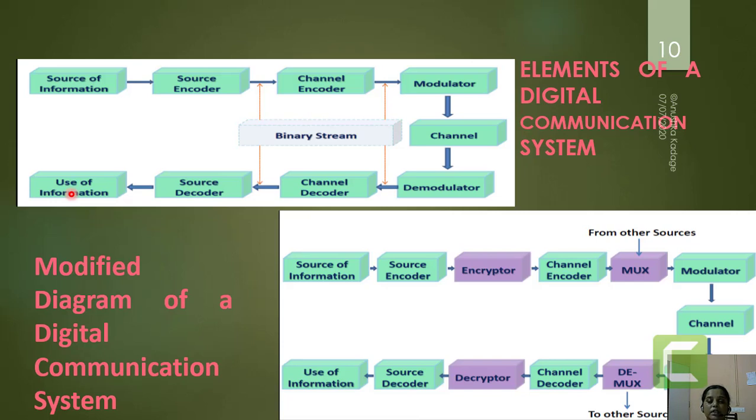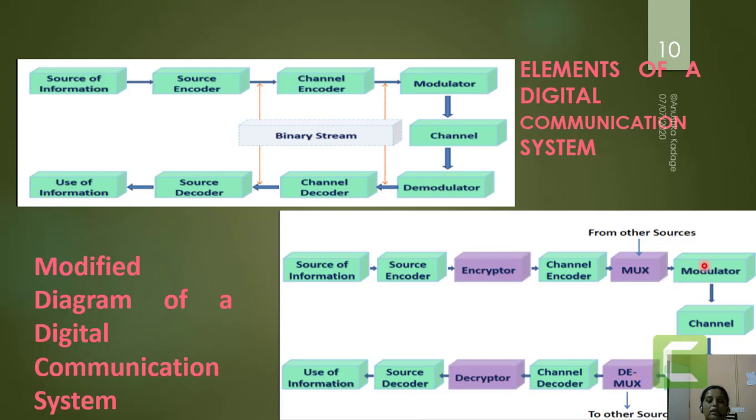But in digital communication, we have the modified diagram which tells us the presence of a multiplexer block and a demultiplexer block, which show the presence of a larger number of sources. Those can be transmitted or received either simultaneously or at different timings.